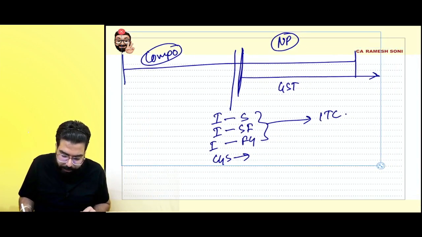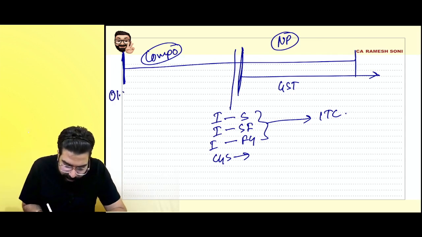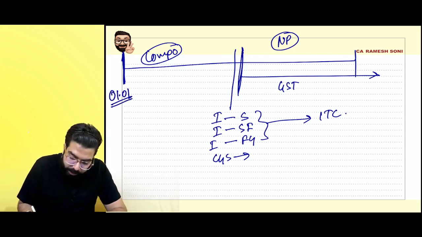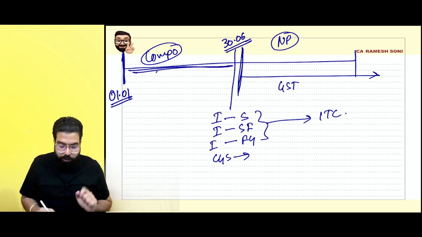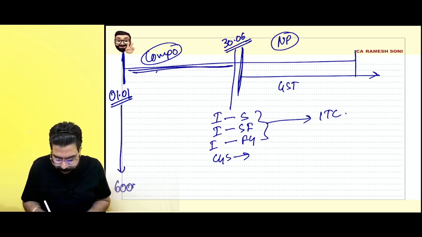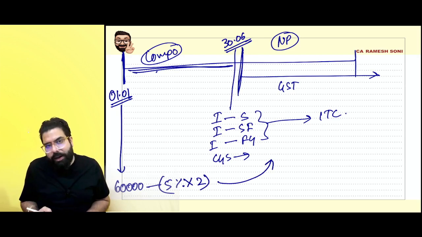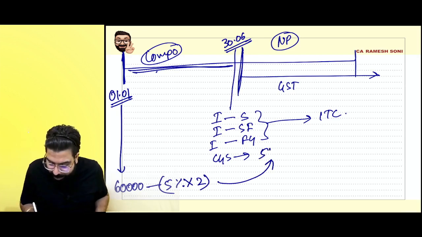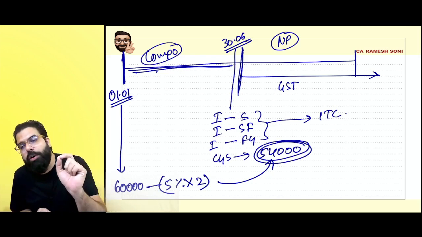They are going ahead and telling Ramesh: when did you buy the capital goods? I told 1st January I bought the capital goods. Sir, till 30th June you were a composition person, which means 6 months you used it as a composition person. So sir, how much GST had you paid? I told I had paid 60,000 rupees GST. They are telling you have to remove 5% per quarter, and then the remaining ITC you can take. So if I remove 10%, I cannot take the full credit. A reduced amount of credit I will be eligible to take. Are we clear, everyone? Yes, sir.